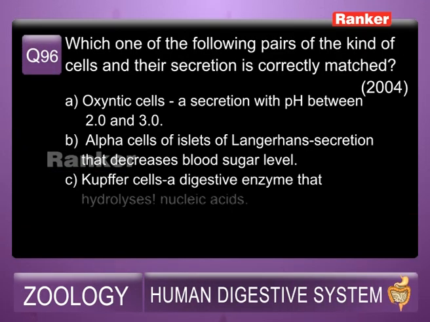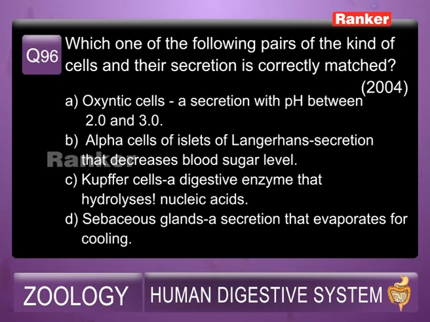Which one of the following pairs of the kind of cells and their secretion is correctly matched? A. Oxyntic cells, a secretion with pH between 2 to 3. B. Alpha cells of islets of Langerhans, that decrease blood glucose level. C. Kupffer cells, a digestive enzyme that hydrolyzes nucleic acids. D. Sebaceous glands, a secretion that evaporates for cooling.